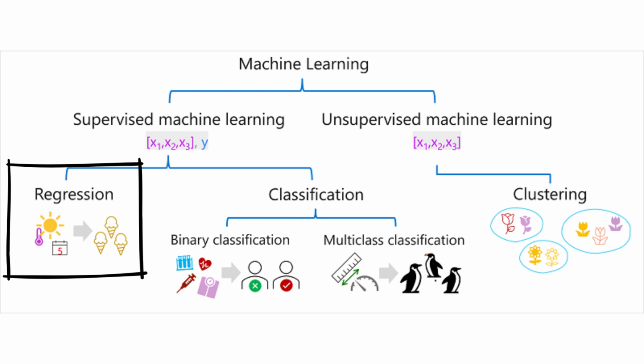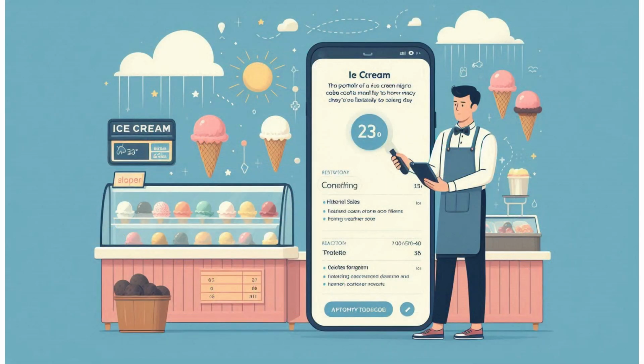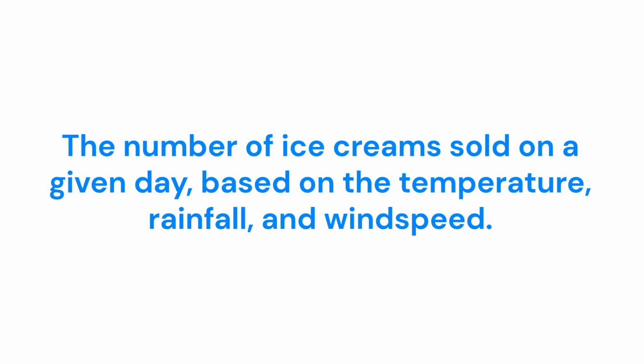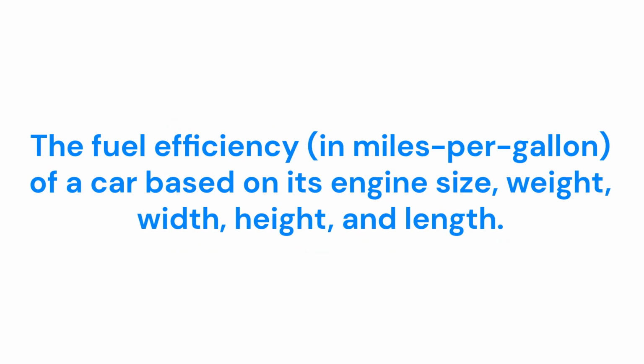Regression. Regression is a form of supervised machine learning in which the label predicted by the model is a numeric value. For example, the number of ice creams sold on a given day based on the temperature, rainfall, and wind speed. The selling price of a property based on its size in square feet, the number of bedrooms it contains, and socioeconomic metrics for its location. The fuel efficiency, in miles per gallon, of a car based on its engine size, weight, width, height, and length.